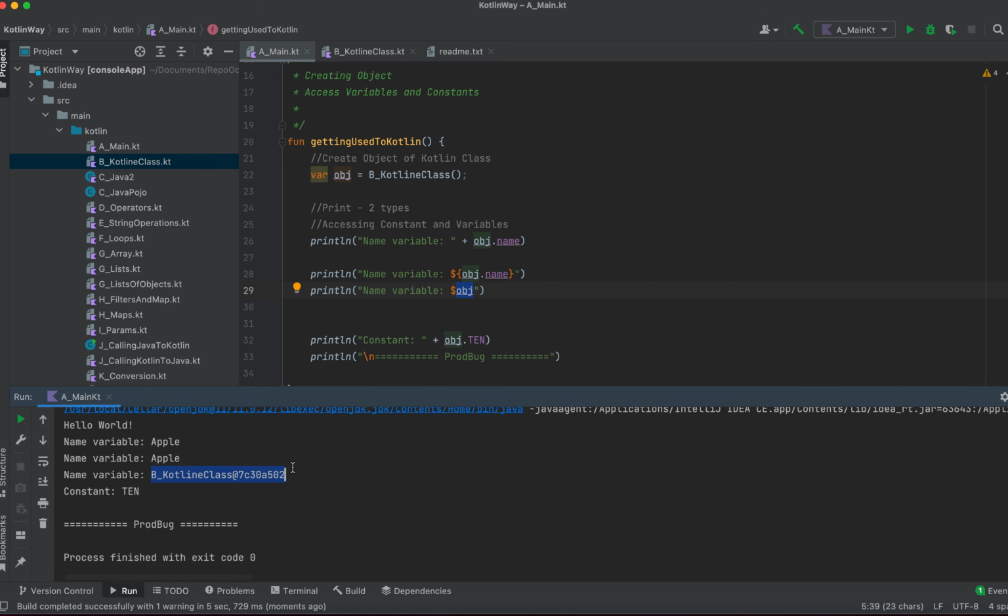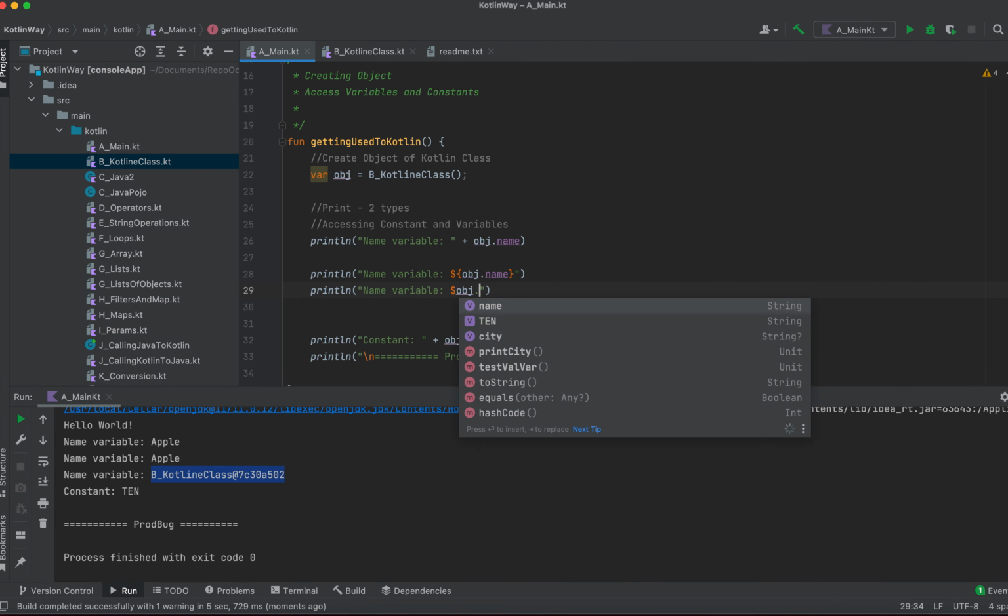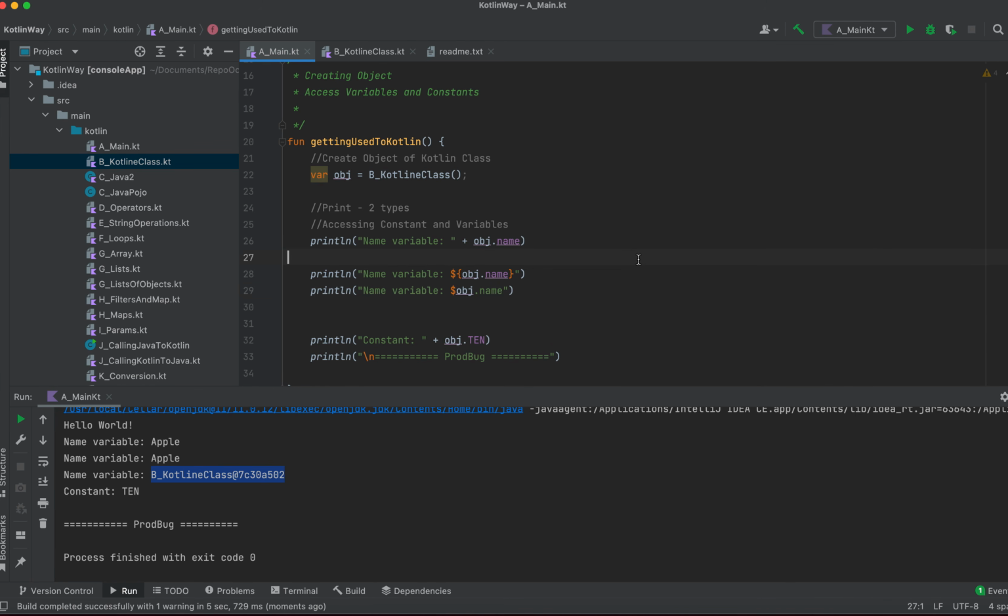So you can see this is the object value, but let me write dot name now, here, and let me run it once more time.